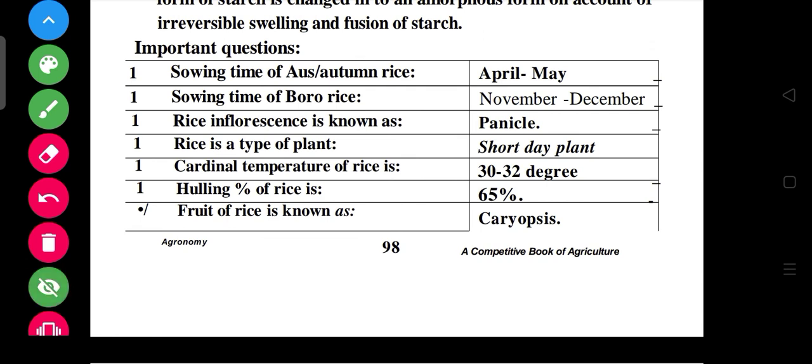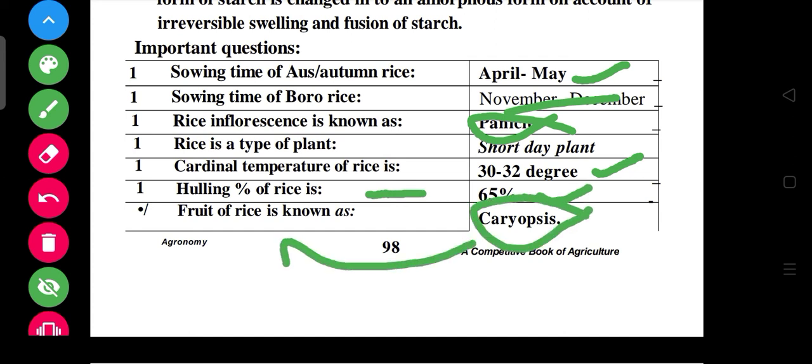So just for revision, we can do some questions. Sowing time of oats is April and May. Sowing time of Boro rice is November, December. Rice inflorescence is known as panicle, right? And the temperature is 30 to 32 degrees Celsius. Hulling percentage in rice is 65 percent. And what is caryopsis? That is the fruit of rice, right? So all these things are important.